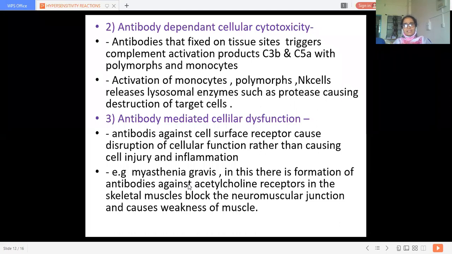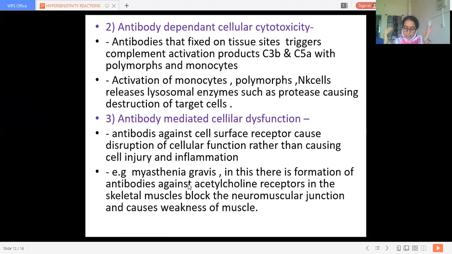It is required, that is the transfer of acetylcholine from skeletal muscles to the neuromuscular junction. Here this transmission gets blocked, which gives rise to weakness of the muscle. So from muscle to skeletal muscle, the release of acetylcholine gets blocked, so it will lead to